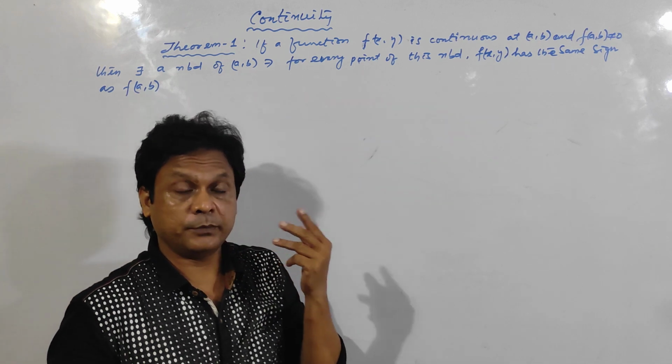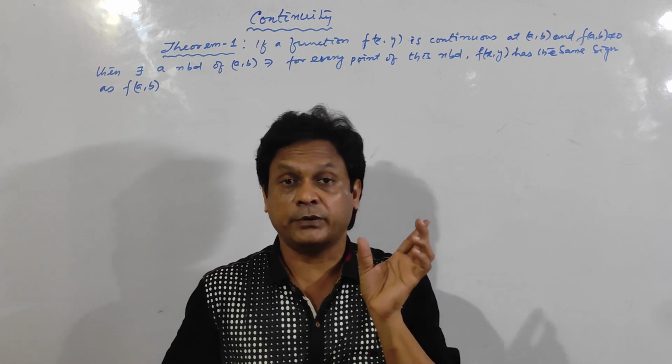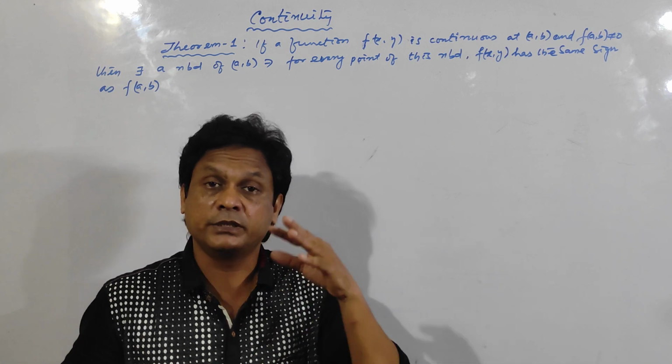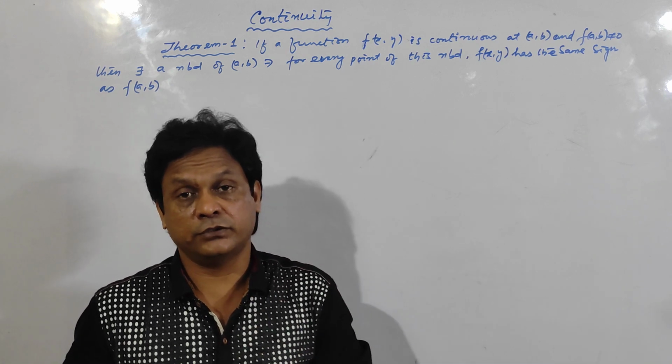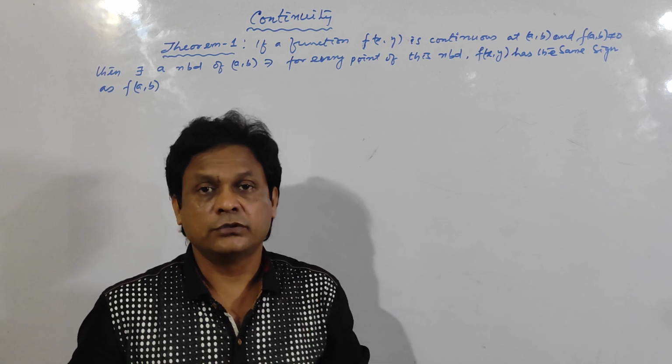That means the sign of f(x,y) is the same as that of f(a,b). That means if f(a,b) is unequal to 0, either it may be positive or it may be negative. If it is positive, then f(x,y) is also positive. If it is negative, then f(x,y) is also negative. Clear? So let us prove that.